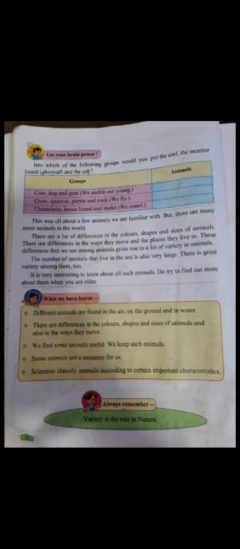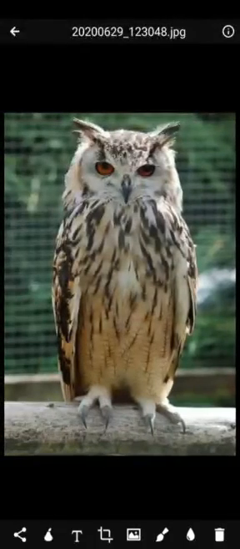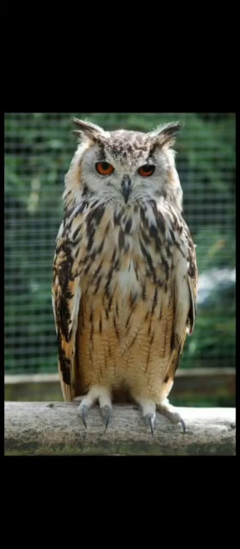We crawl. So now these three animals we have: owl, monitor lizard and cat. We have to put these three animals in these three groups. I'll show you the pictures of these animals first. See children, here you can see the picture of owl. Now owl, they have two wings and two legs and their body is covered with feathers. So they come in group of we fly, that is birds.